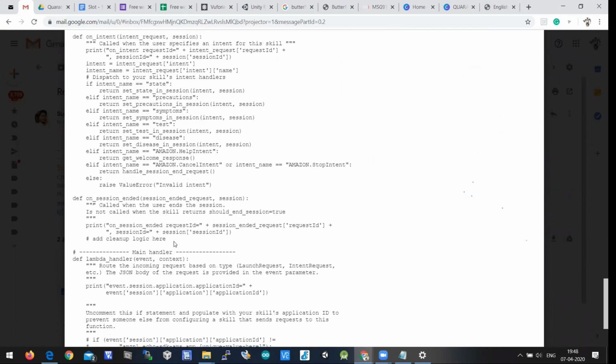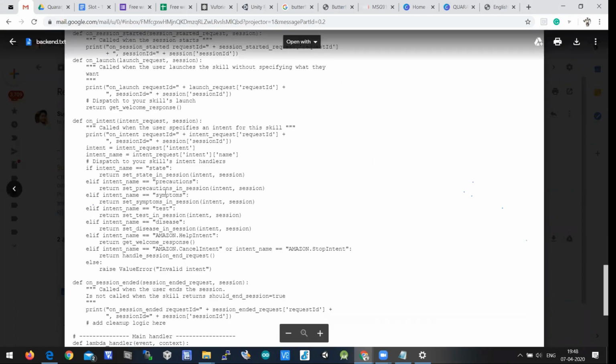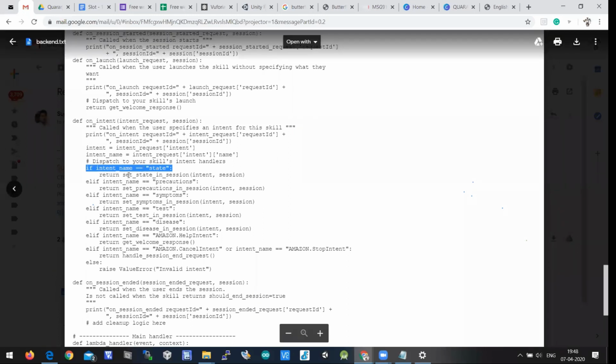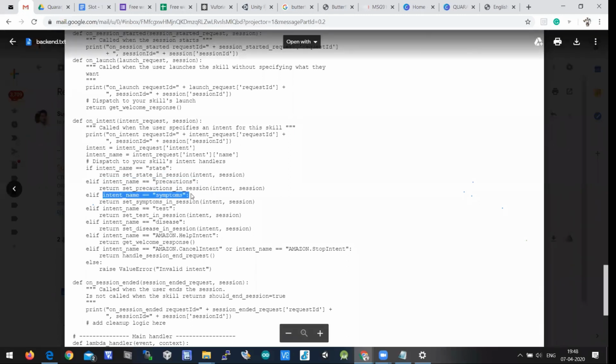I'll share this through GitHub. You can go through the program in detail at your end, but as of now, I'll explain this. If intent name is state, which means he is talking about the statistics of the cases in Andhra Pradesh, Telangana and all, I'm returning a function call which is set state in session. If the intent name is precautions, I'm calling a function called set precautions in session. If intent name is symptoms, I'm just calling set symptoms in session, which are nothing but user defined functions written there.